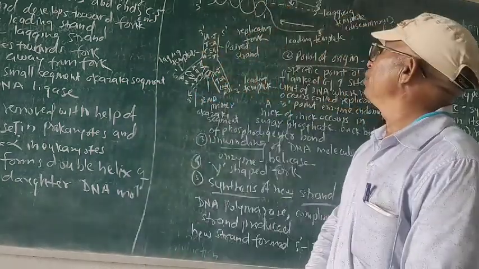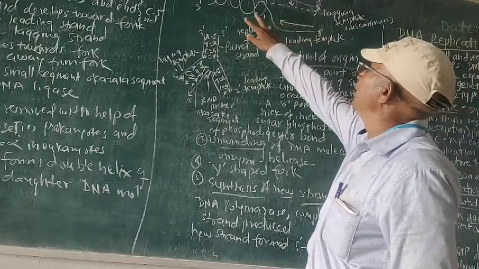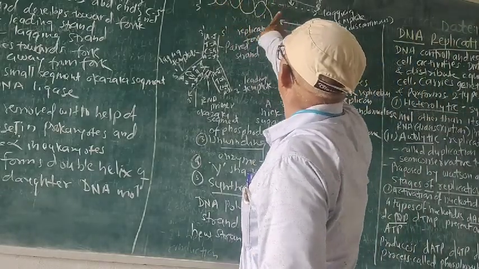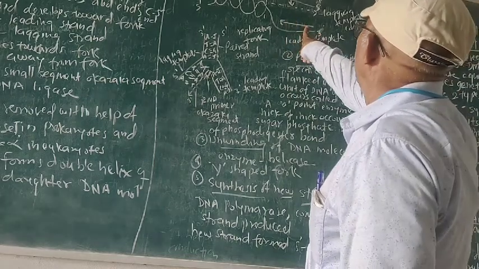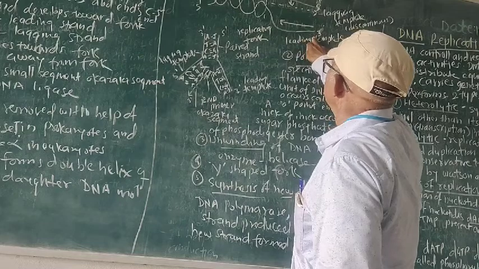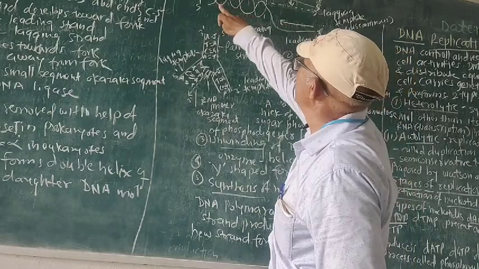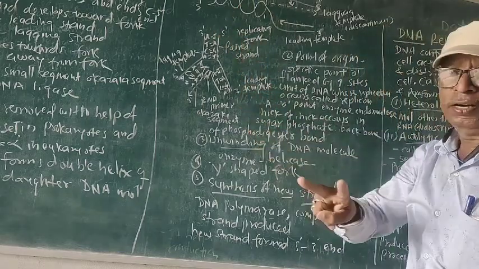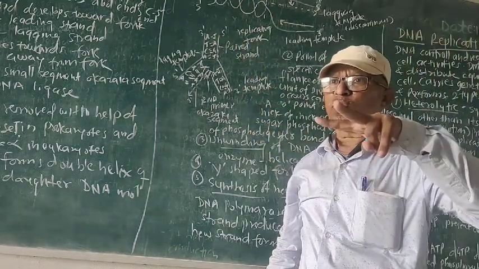Now here we will find the 3' end, the 5' end, and a fork is formed there. One end is the 5' end, another end is the 3' end. Now a fork is produced there, that is the replicating fork.